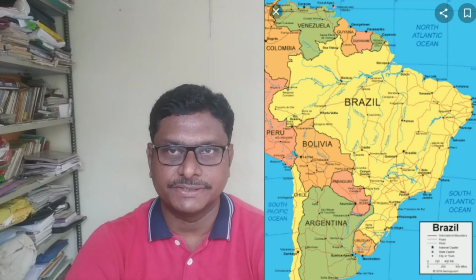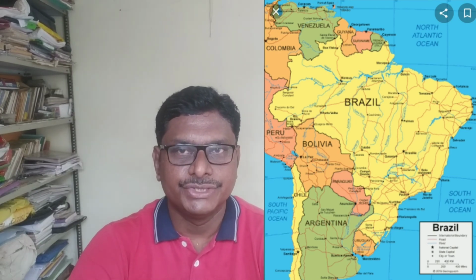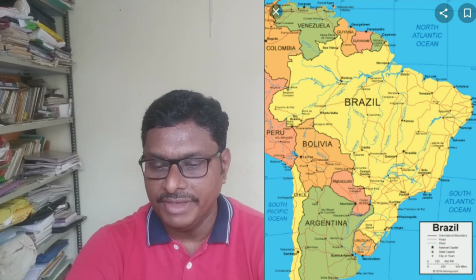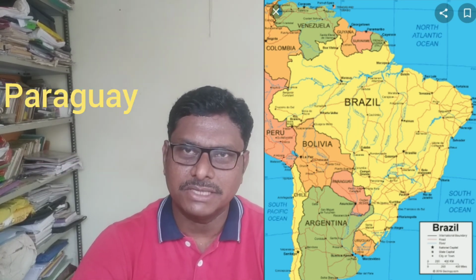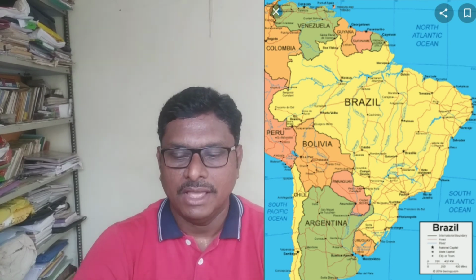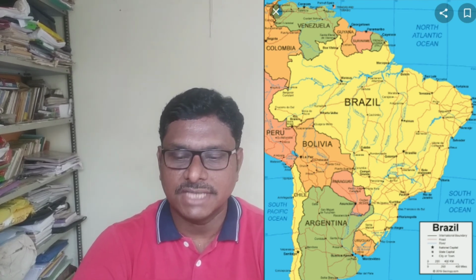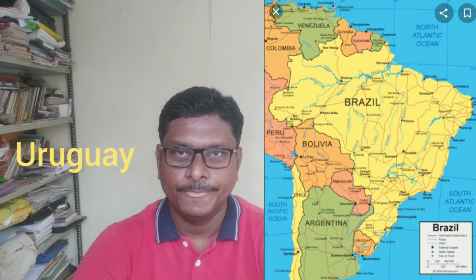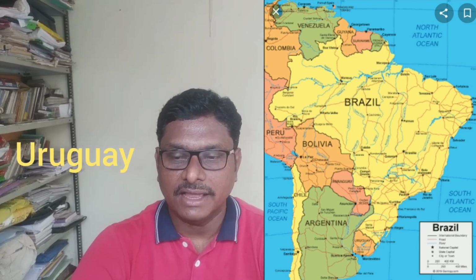Towards west, Brazil shares a common border with Colombia, Peru, Bolivia, and Paraguay, and some parts of Argentina as well. Towards south, Brazil shares a common border with Uruguay. So this is Brazil and the locational extent of Brazil.